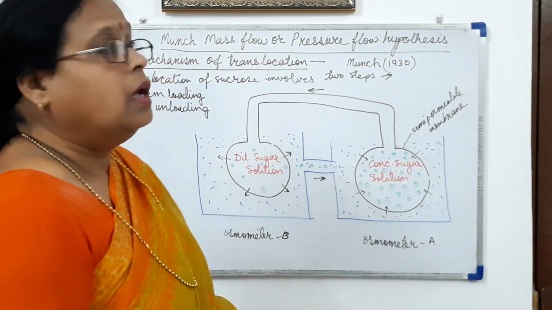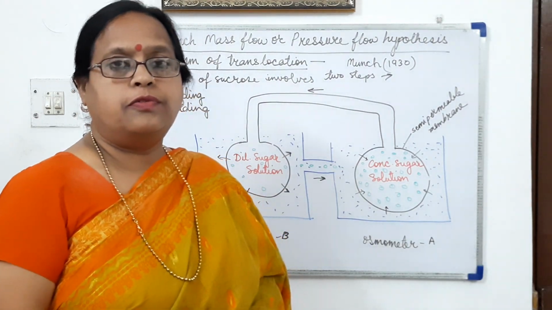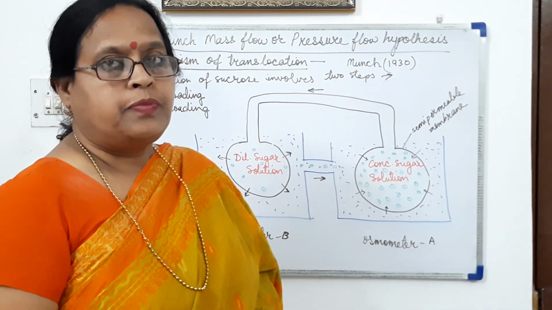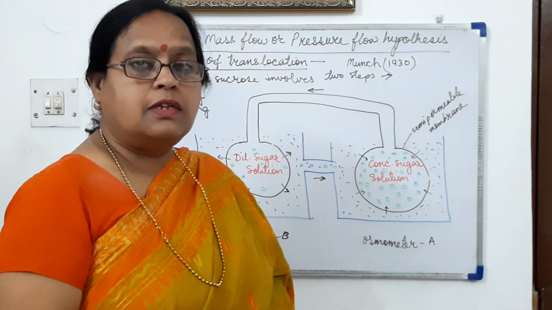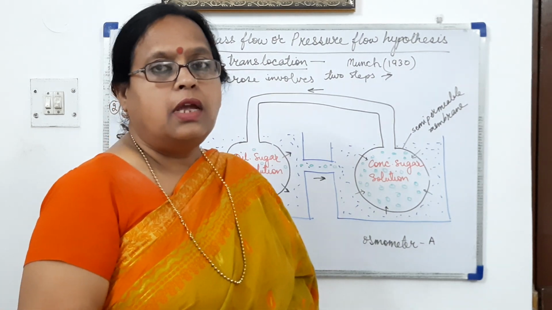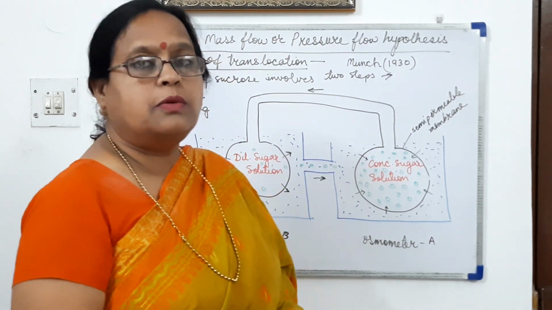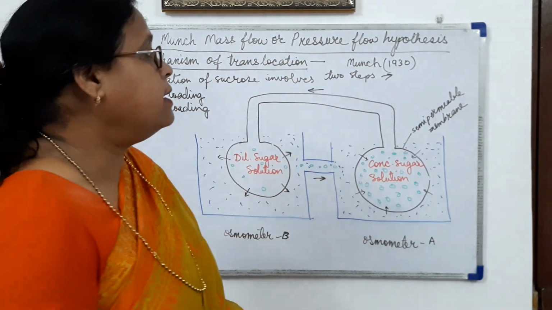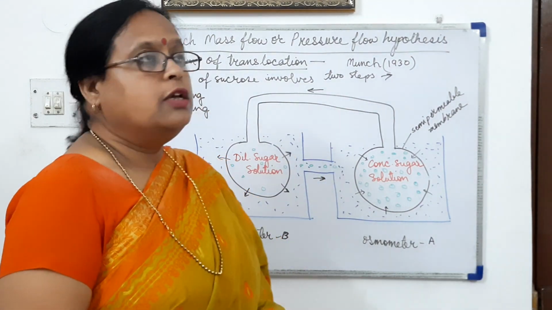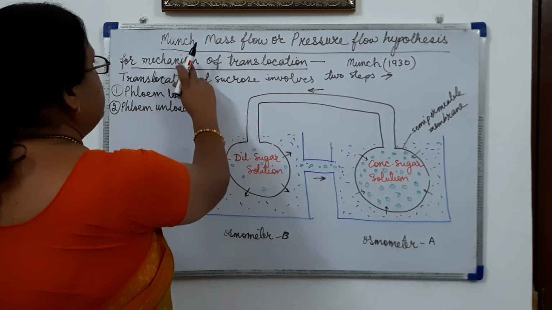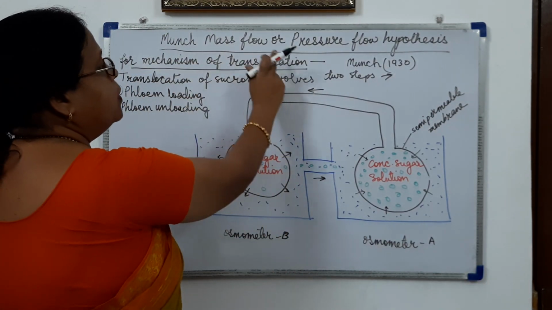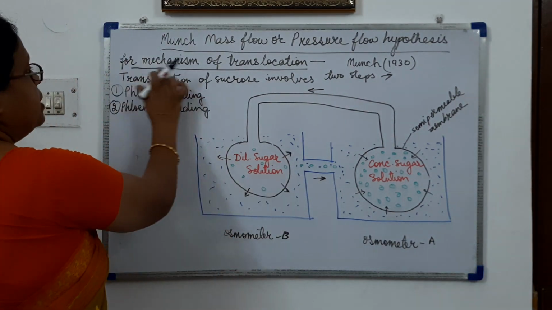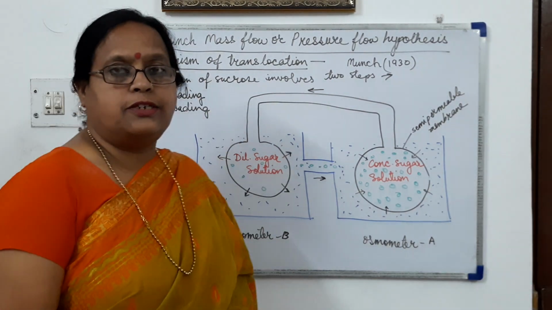Now, for the translocation of the food synthesized in the leaves, a hypothesis is given for the mechanism by the scientist Munch in 1930. It is also called the Munch mass flow or pressure flow hypothesis for the mechanism of translocation.